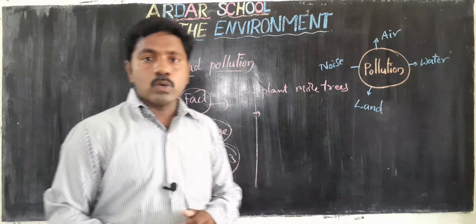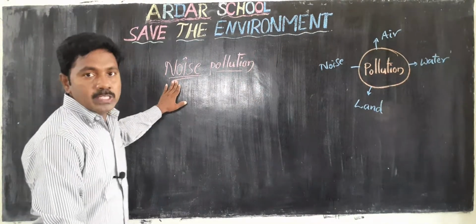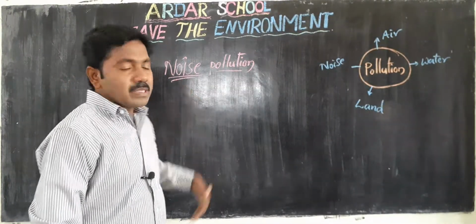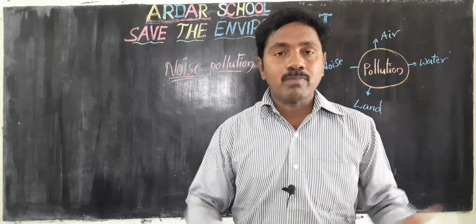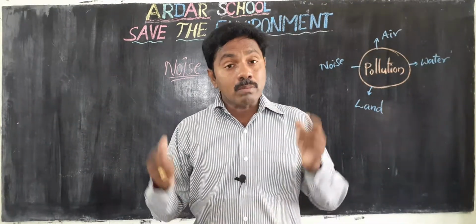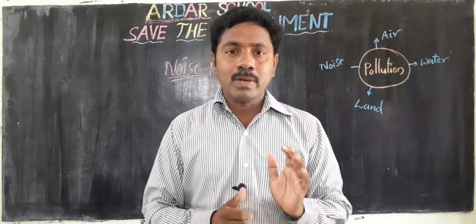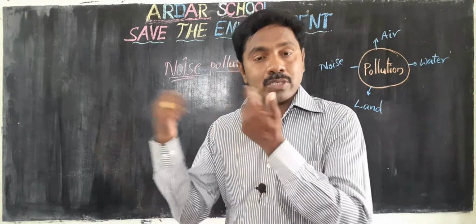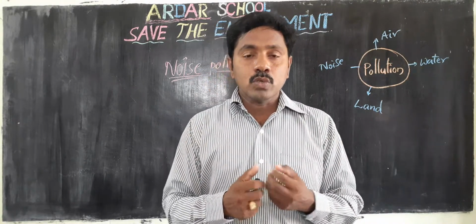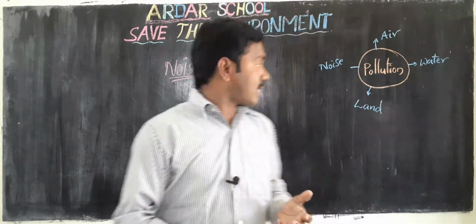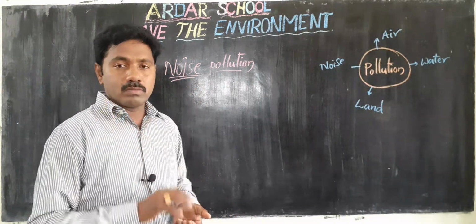Next one, noise pollution. Children, now we discuss noise pollution. In our daily life, we listen to different sounds from the environment. Some are pleasant, some are not pleasant. Pleasant sounds are audible, we can listen to those, but some are not pleasant. The sounds which are not pleasant are called noise.